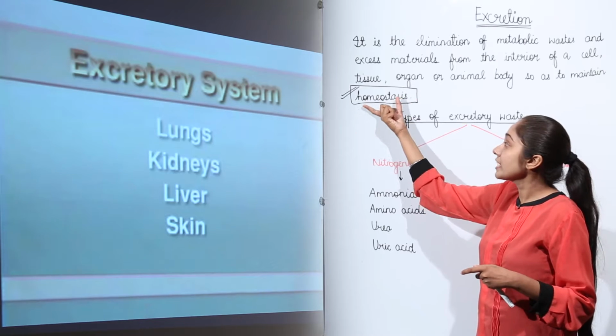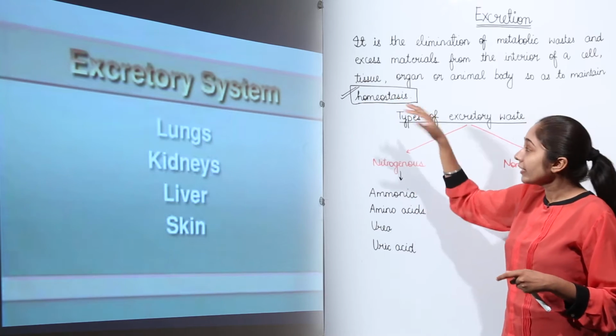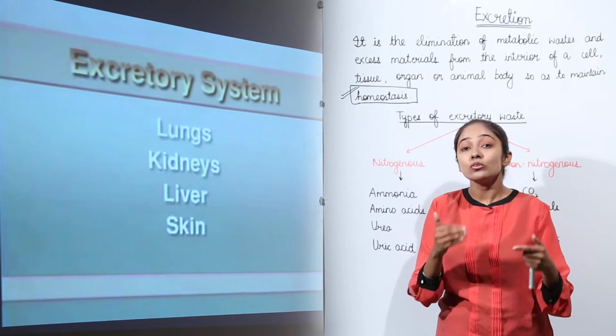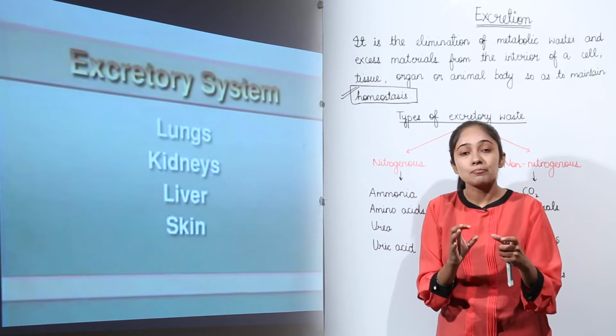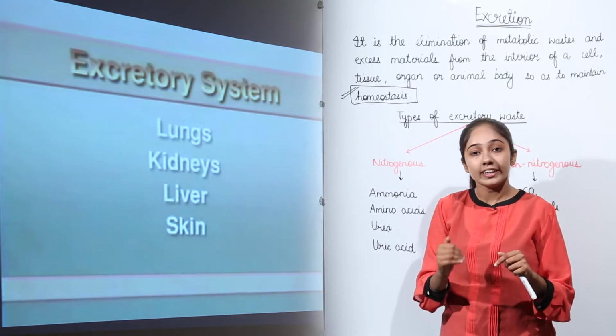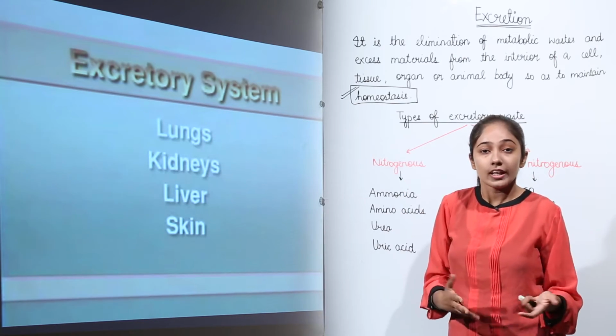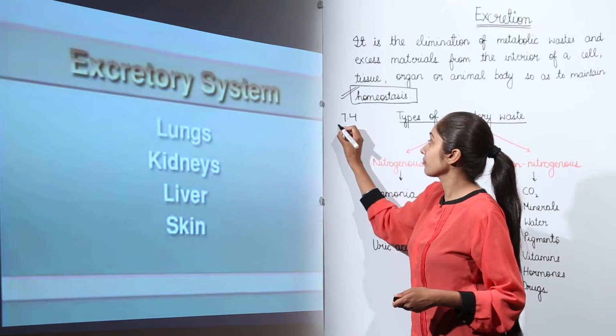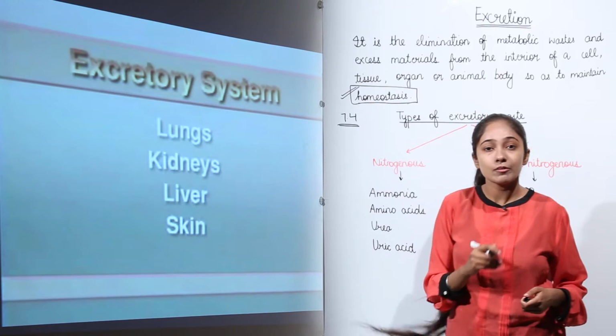So this homeostasis is very important. For example, the metabolic waste is generated in the body. This is going to lead to what? For example, the pH inside your body can lower or increase from the normal. The pH of your blood is, for example, 7.4.